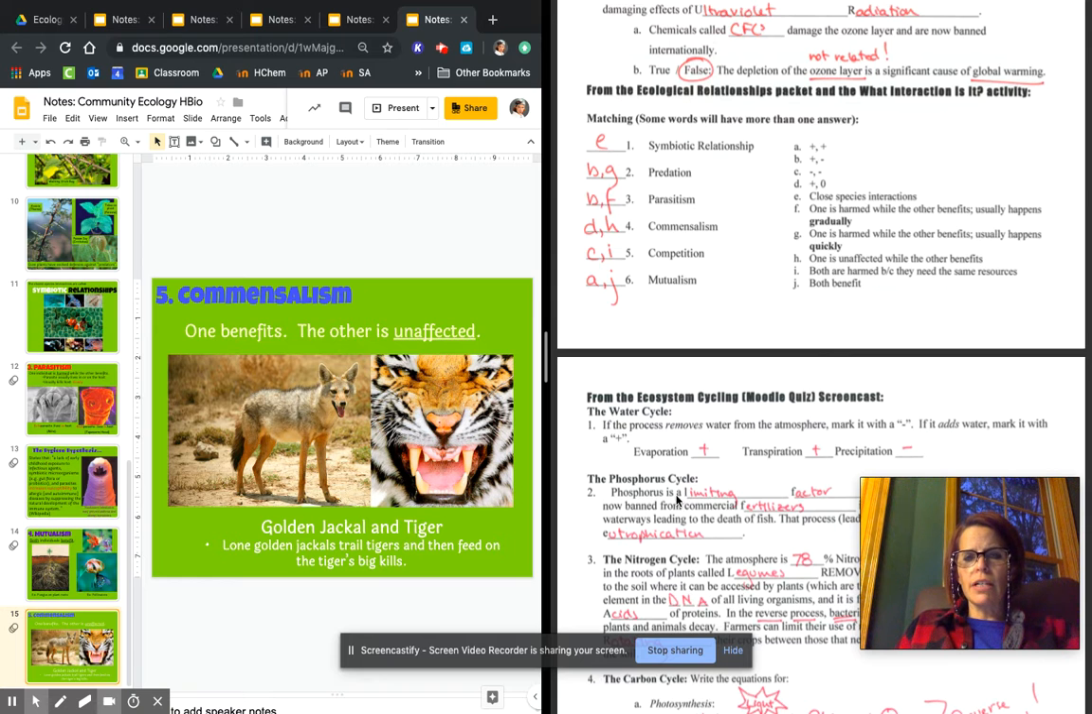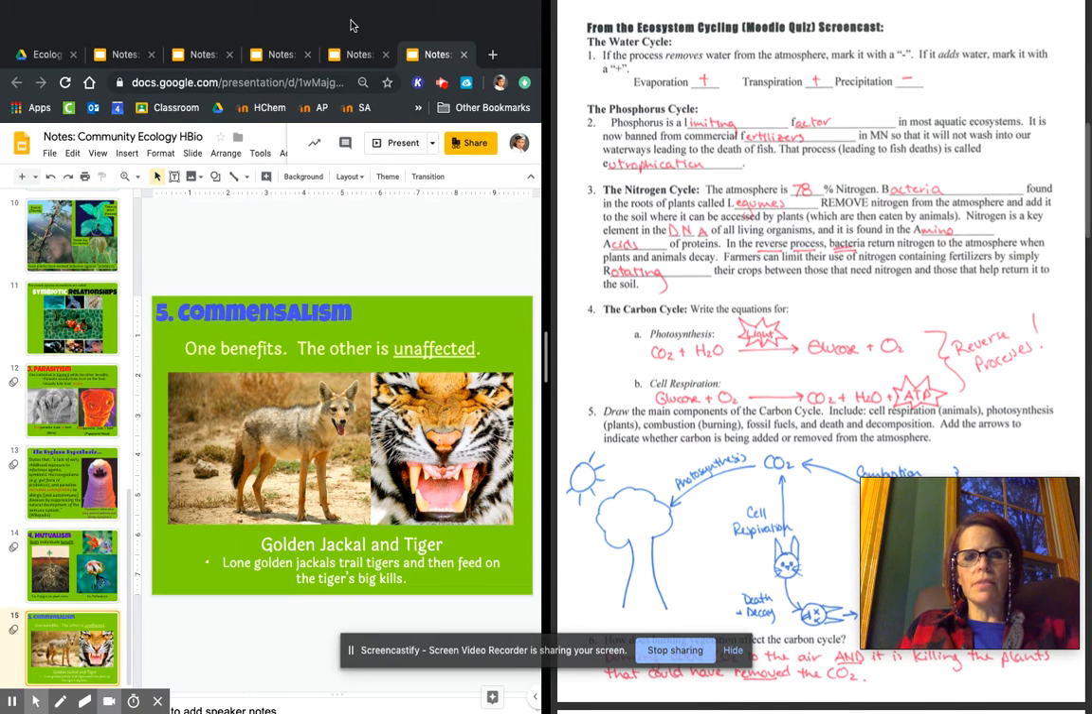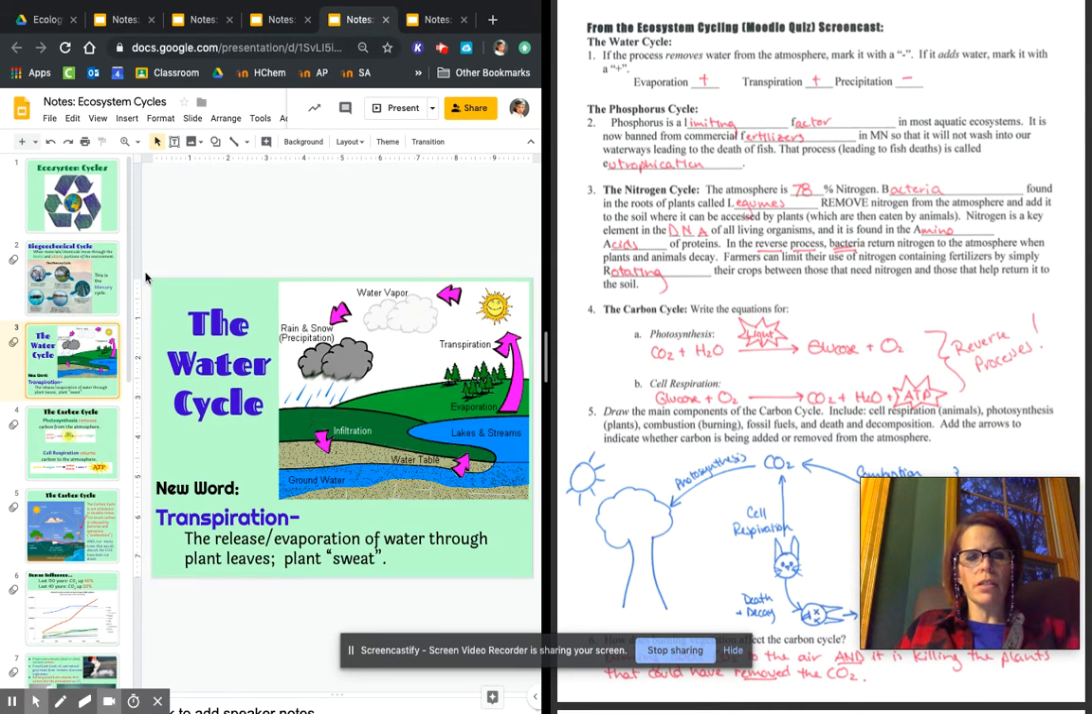All right, I'm going to scoot on to the next section, the ecosystem cycling, and I'll switch a set of notes here. The process of the water cycle, that's something you should have learned in elementary school. But one word that most of you hadn't heard before was the word transpiration. Transpiration is the release of water from plants, the evaporation of water from plants.